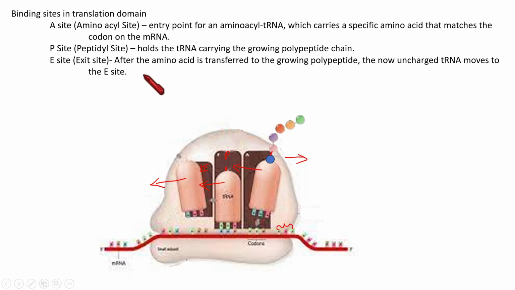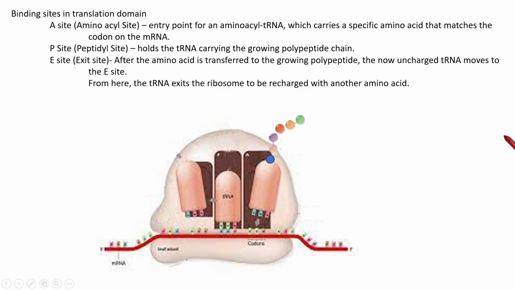E site, once more I am reading. After the amino acid is transferred to the growing polypeptide chain, the new uncharged tRNA moves to the E site and later it will exit. And from here the tRNA exits the ribosome to be recharged with another amino acid.